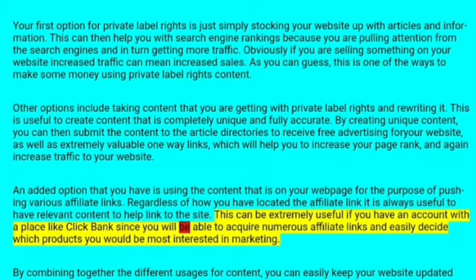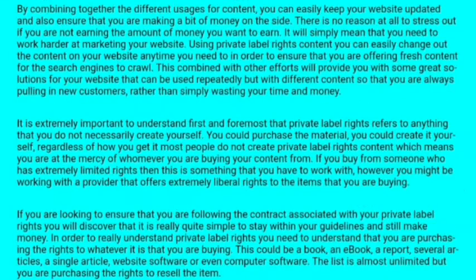There you will be able to acquire numerous affiliate links and easily decide which product you would be most interested in marketing. By combining the different uses for content, you can easily keep your website updated and also ensure that you are making a bit of money on the side.